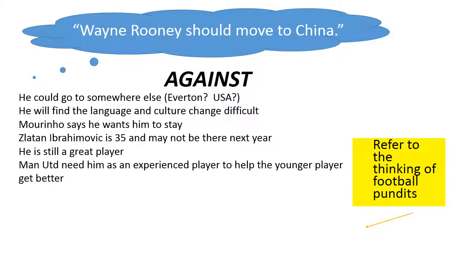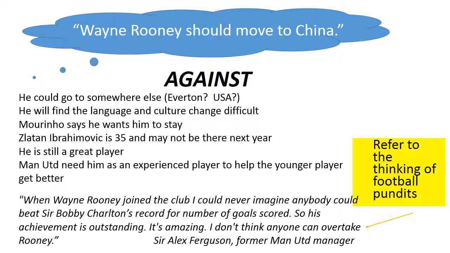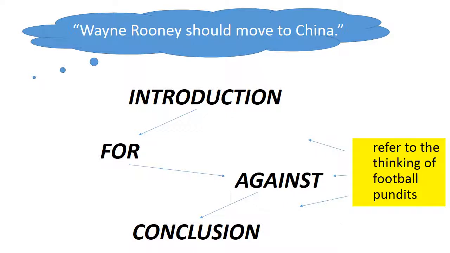Again, we need some thinking of football pundits in there. So who are we going to turn to? Alex Ferguson, great example. Former manager. When Wayne Rooney joined the club, I could never imagine anybody could beat Sir Bobby Charlton's record for number of goals scored. So his achievement is outstanding. It's amazing. I don't think anyone could overtake Rooney. So he's saying Rooney's a great player. Well, maybe United need him then if he's a great player. So you put that then into your plan, and there you go.